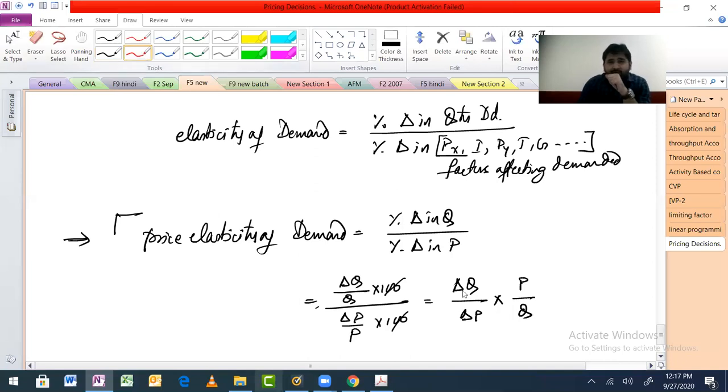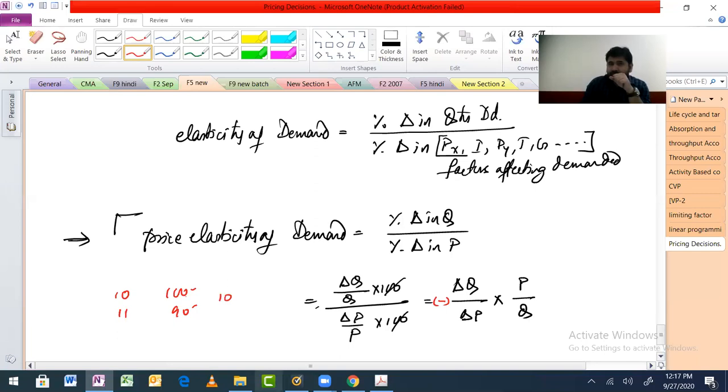By default, there will be a minus sign over here. Okay, because for all the normal cases, price elasticity of demand will be negative. Price increases, demand falls, right? In our example, if you remember, I had done this 10 and 11, 100 and 90. Fine. So if you want to write this as 10, it means you are doing this minus this.